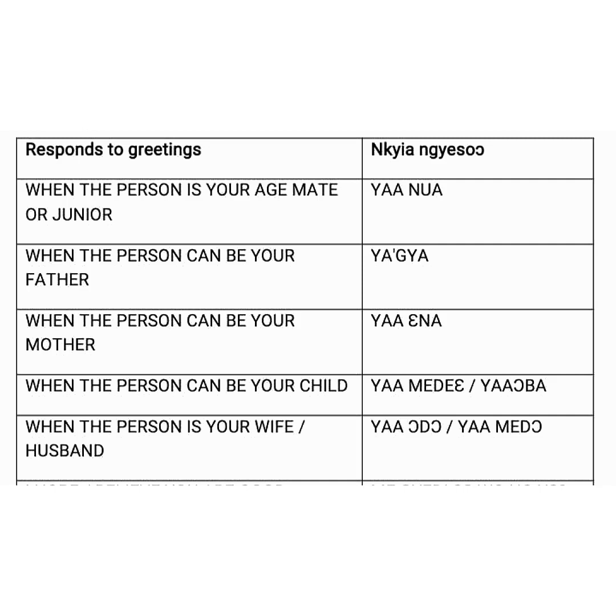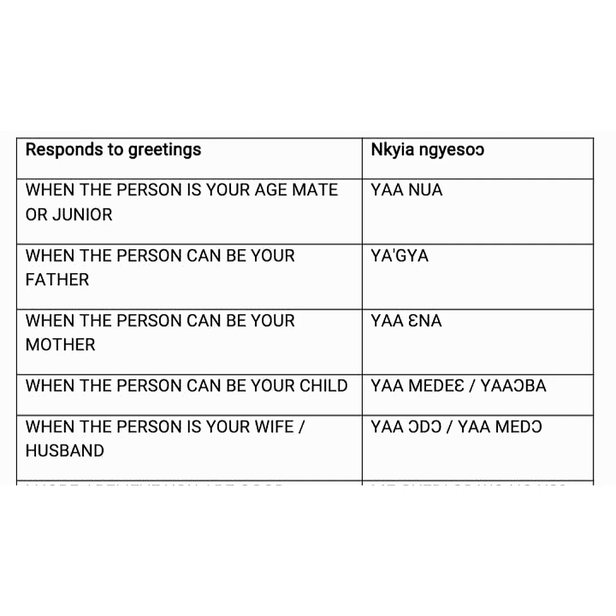All right. So the fourth one here is when the person that greeted you can be your child. That is, if you can give birth to this person, then you respond ya medie or ya oba. Oba in Twi means child. Medie in Twi means my own. So if the person that greeted you is a child, you can just respond with ya medie or ya oba.